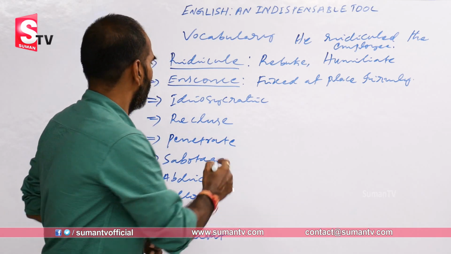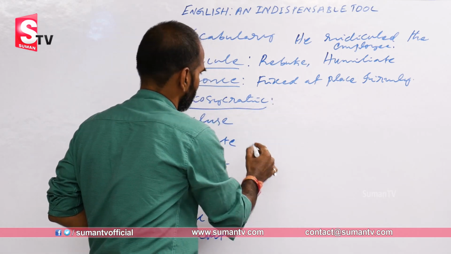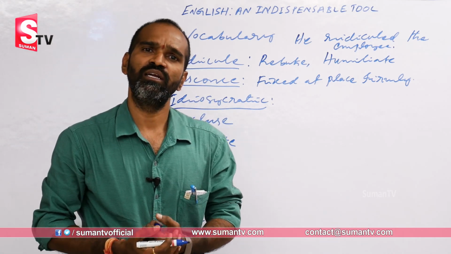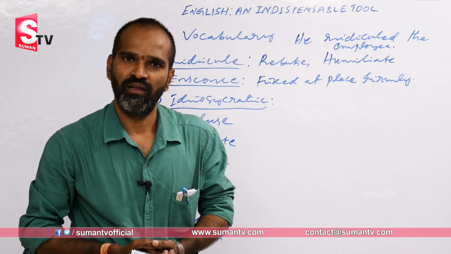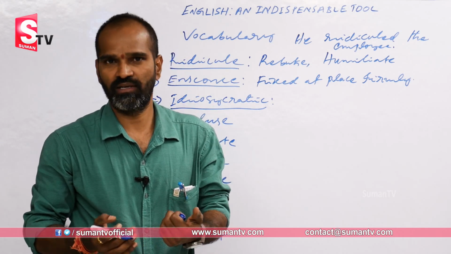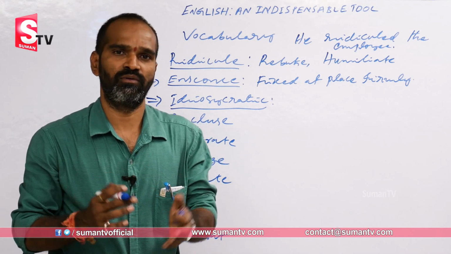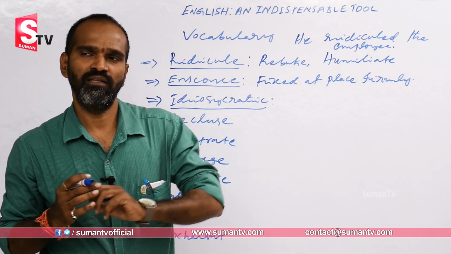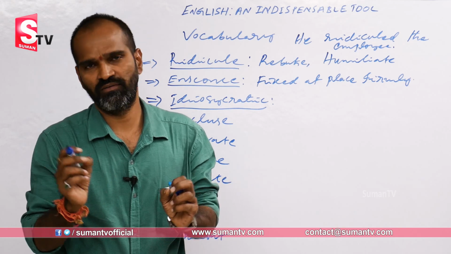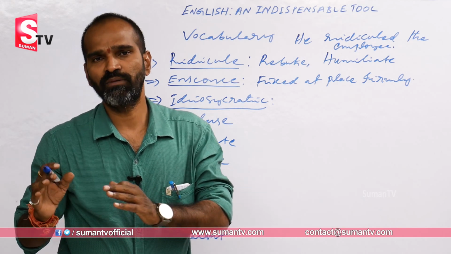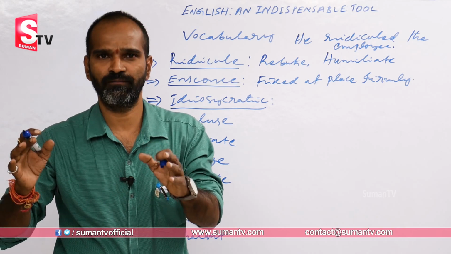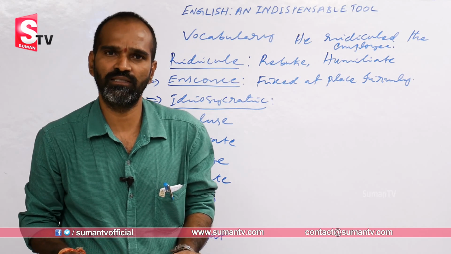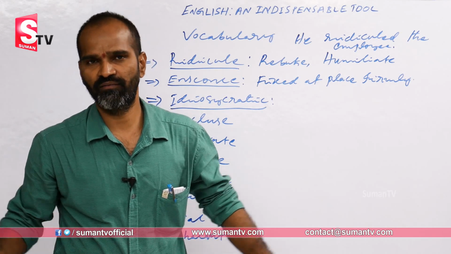And then idiosyncratic person, this is actually a psychological term. We can say the person is totally idiosyncratic. What kind of person is that? Is he an idiot? No, he is not an idiot. But psychologically, we can say some peculiar person. Generally, this is used with a negative touch, like the person who is particularly peculiar from somebody or some people. There are many people. He is peculiar in behavior. He is peculiar in his attitude. He is peculiar in his way of talking, whatever it is.